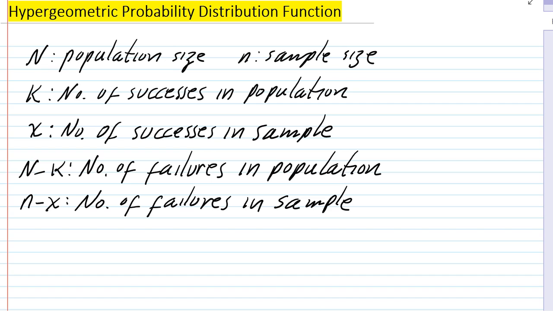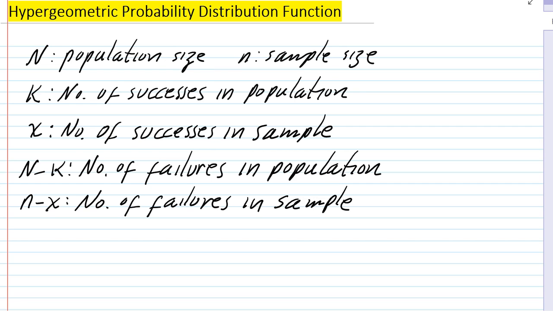Again, the success or failure here may not have its usual connotation. It's simply a categorization of the event. So what I have here is capital N, which is the population size, and suppose from the population we choose a sample of size little n. We're going to let capital K be the number of successes in the population, and little x is the number of successes in the sample. So capital N minus capital K is the number of failures in the population, and likewise little n minus x would be the number of failures in the sample.